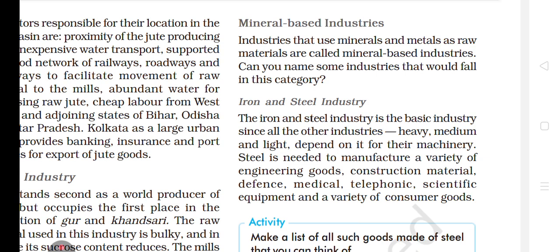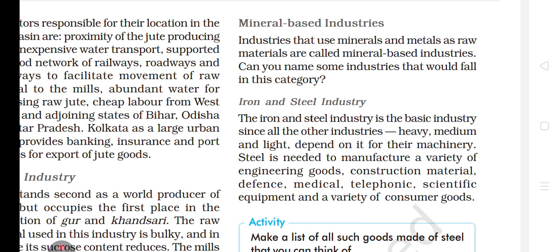So, these are industries that use minerals and metals as their raw material. So, these are mineral-based industries. Can you name some industries that will fall in this category? Iron and steel industry, and then, dear students, many aluminium industries. There are many industries there. Copper smelting, aluminum smelting. So these industries also fall in this category.